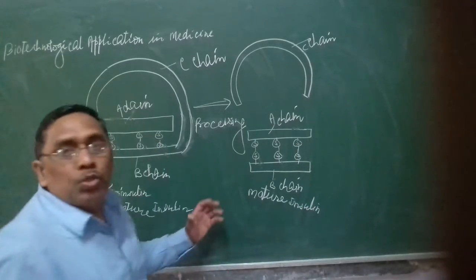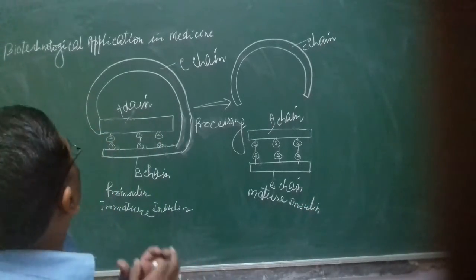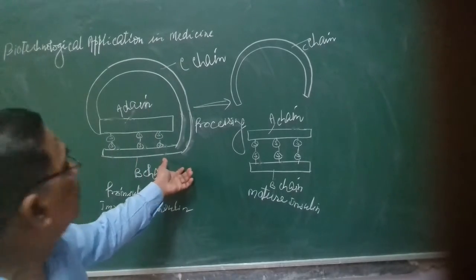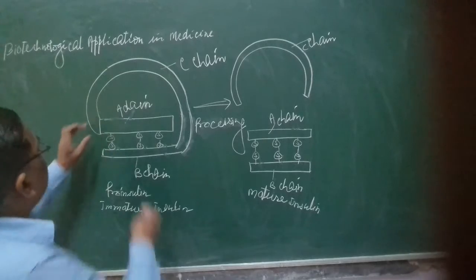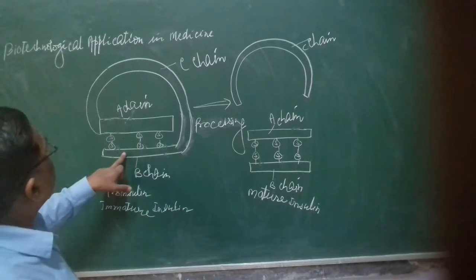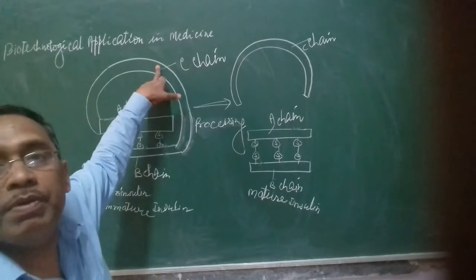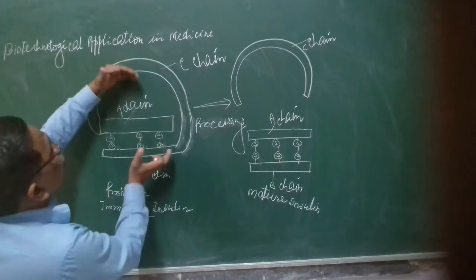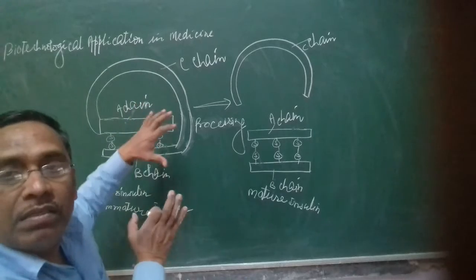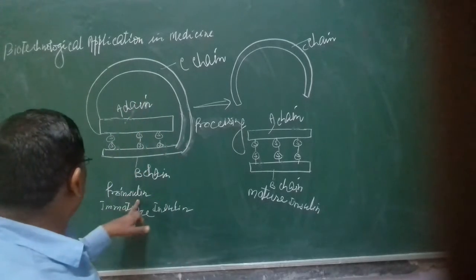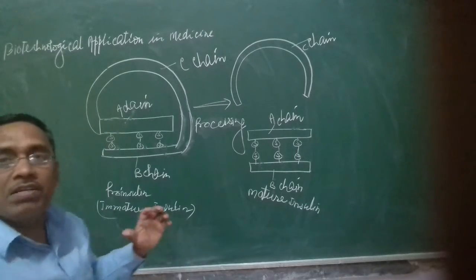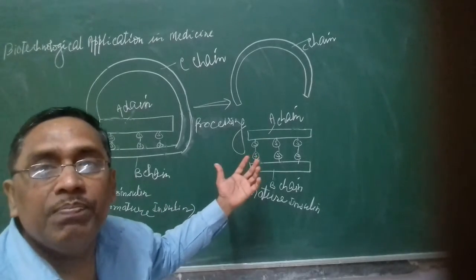So generally in the beta cell of the pancreas, when insulin is produced, it contains A peptide chain, B peptide chain, and C peptide chain. When all three chains are present, it is pro-insulin, immature insulin, and it cannot convert glucose into glycogen.